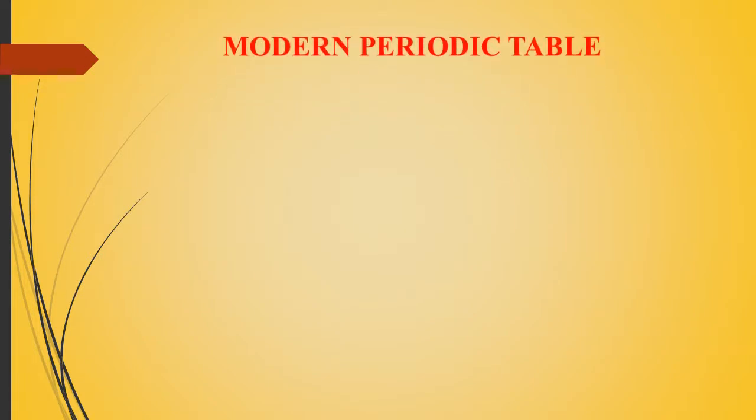Modern periodic table. We have seen the law of triads, law of octaves, and Mendeleev's periodic table. But who arranged the elements in the modern, well-arranged manner? It was Henry Moseley.